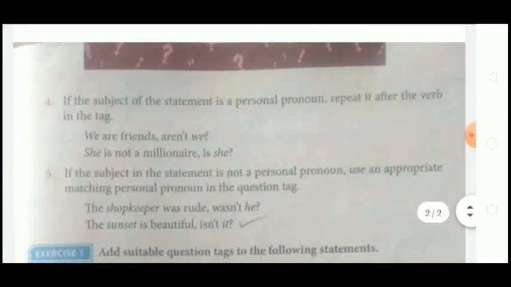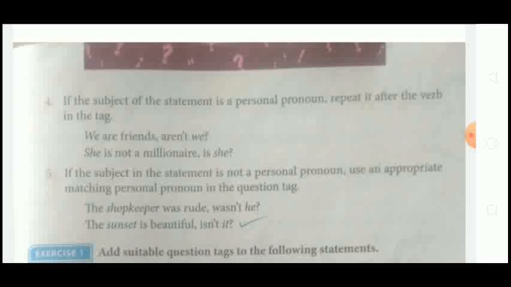Now rule number 4: if the subject of a statement is a personal pronoun, repeat it after the verb in the tag. A personal pronoun means a word used in place of a noun. Repeat it after the verb in the tag, so that the personal pronoun is used after the verb. For example, we are friends, aren't we? Here after the verb aren't, we used that personal pronoun we.